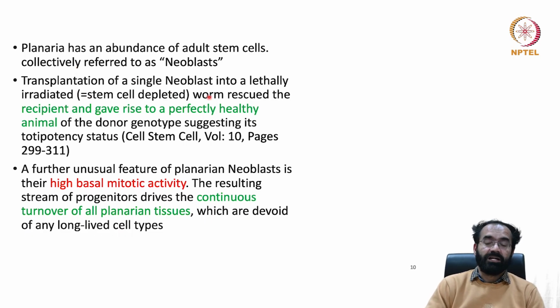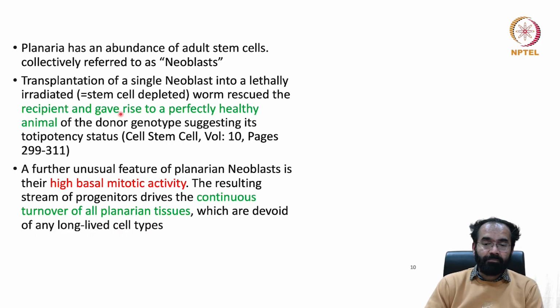Transplantation of a single neoblast into a lethally irradiated, like in the previous slide we saw, take a planaria and irradiate thoroughly, you end up getting disorganized or completely damaged planaria. It will not grow, it will not survive. But into that irradiated planaria, you transplant one cell from a healthy donor. The entire animal will come back, but that will be a clone of this donor. Somewhat like you may have heard about how animal cloning is done. They take the nucleus from a donor and put it in the recipient zygote. You end up getting a clone of that nucleus owner, something like that.